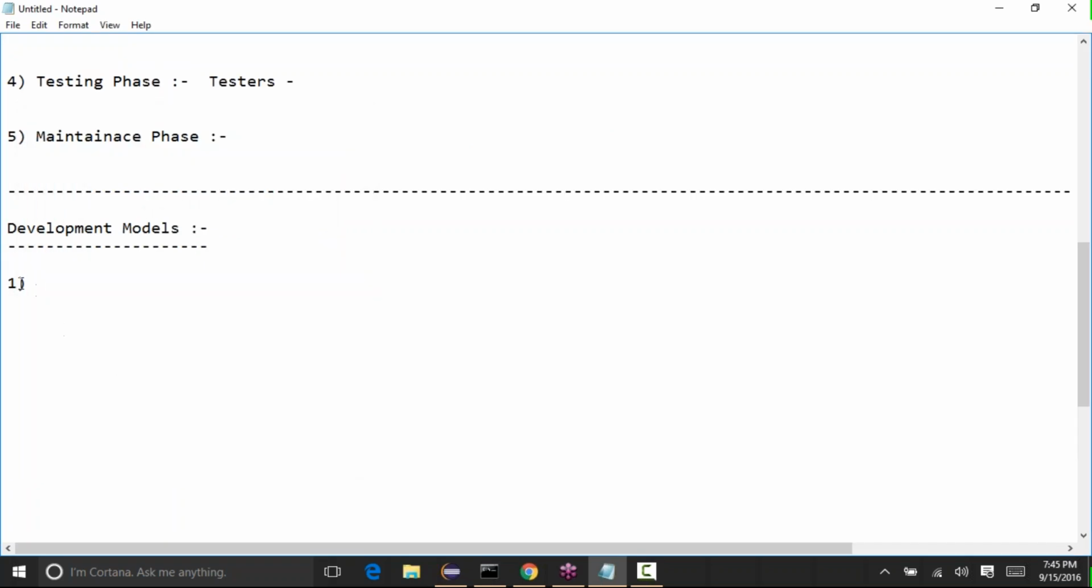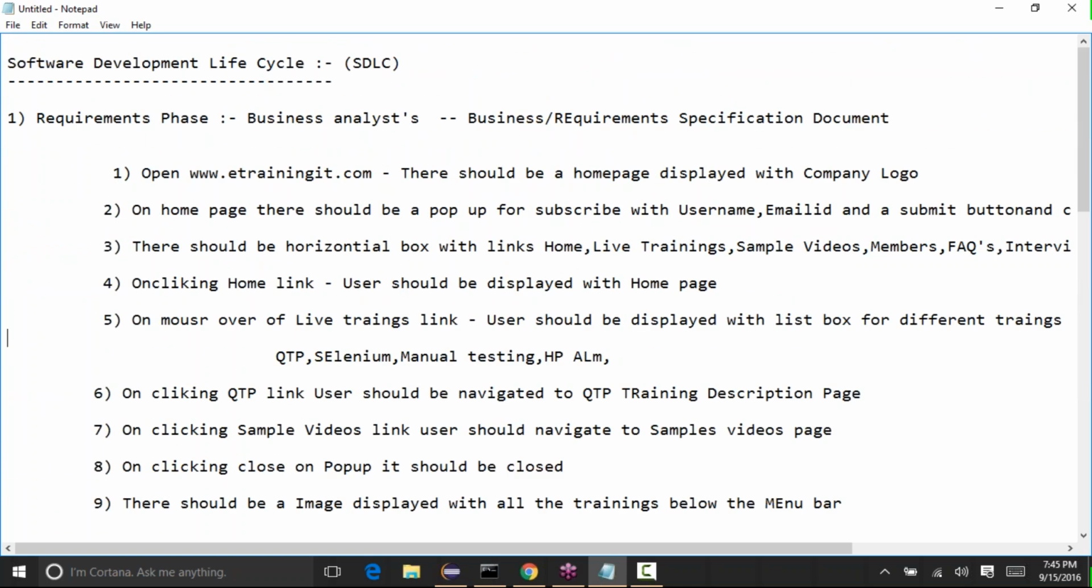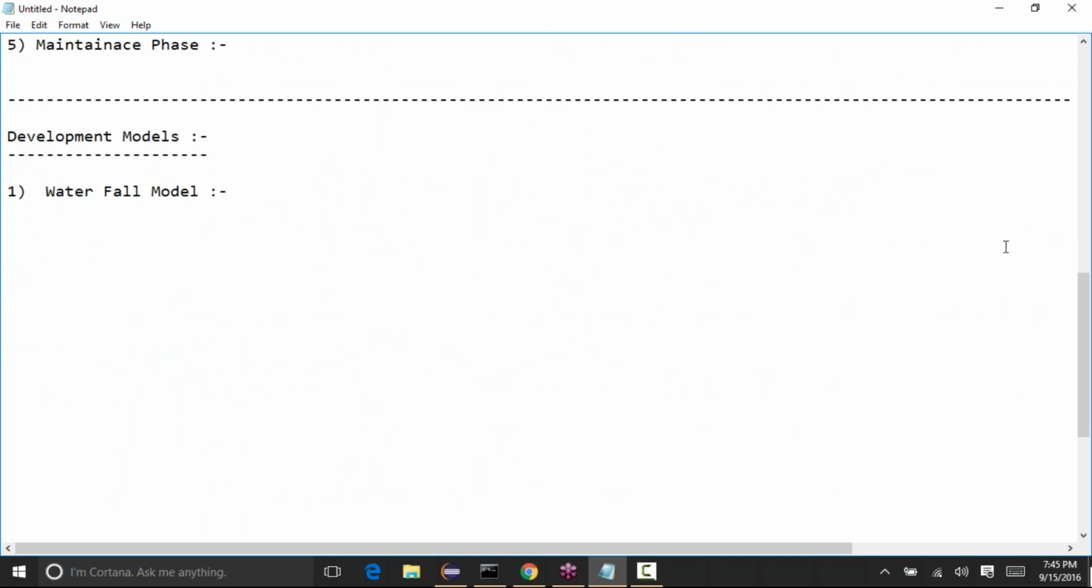Okay, first one, the waterfall model. So this was previously used. What they do in the waterfall model is, first they do the requirements phase. First they will create the requirements, and then once the requirements have been completed, let me take a highlighter.